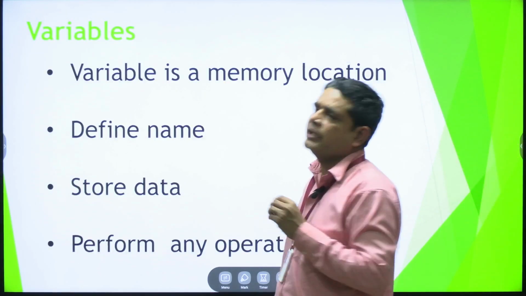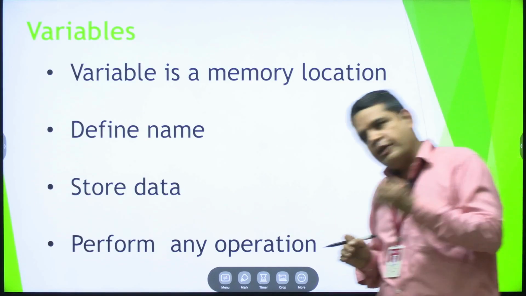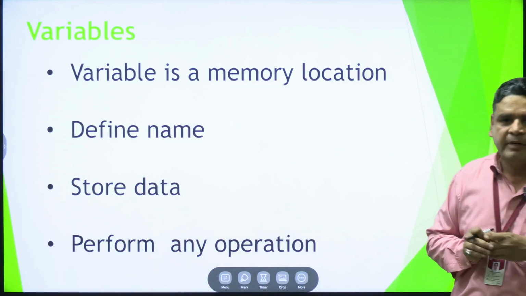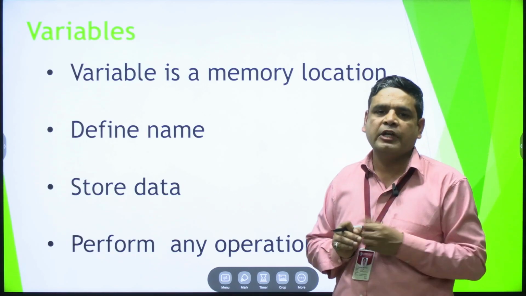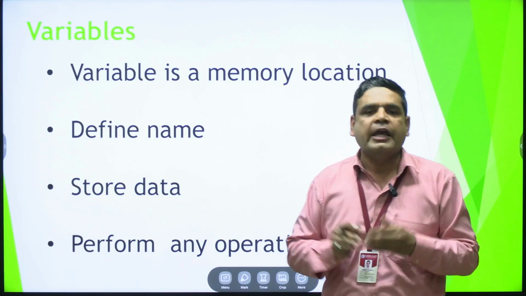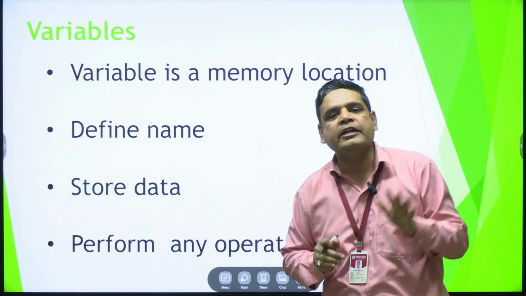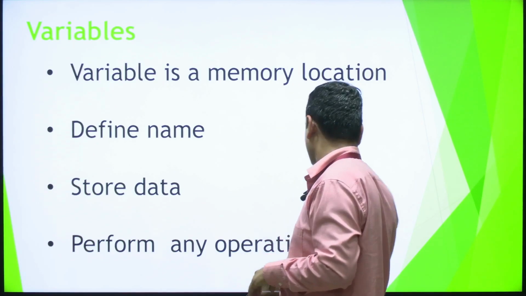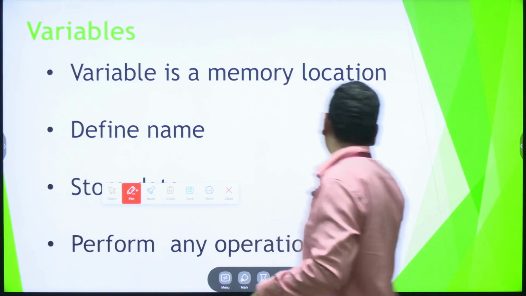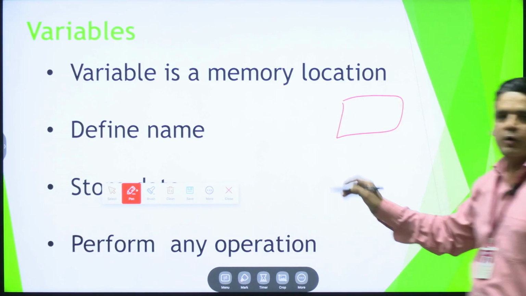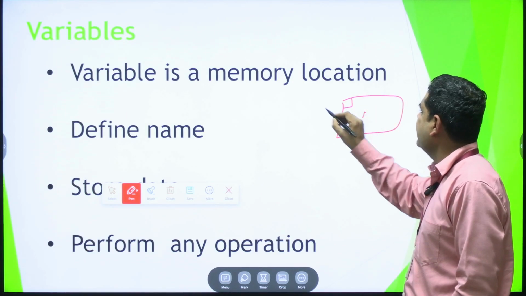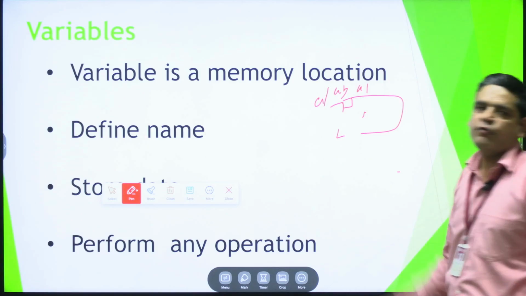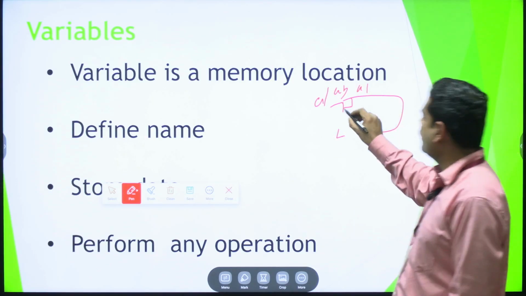After that, the most important thing is the variable. What is a variable? Generally, we can say a variable can vary a value, but what is the exact meaning? A variable is a memory location which can be given a name and store data to perform any operation. Okay, now we can check. See, it is an area of memory. A part of that area we can define with a name like A, AB, A1. With this type of name we can declare a memory location.